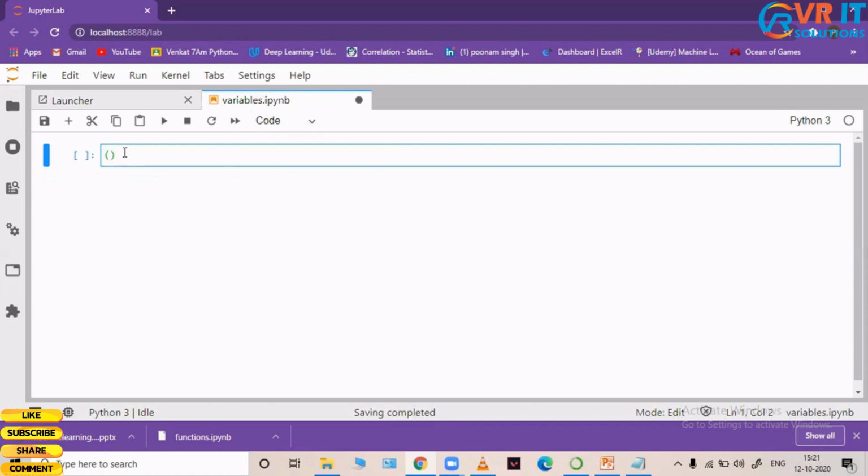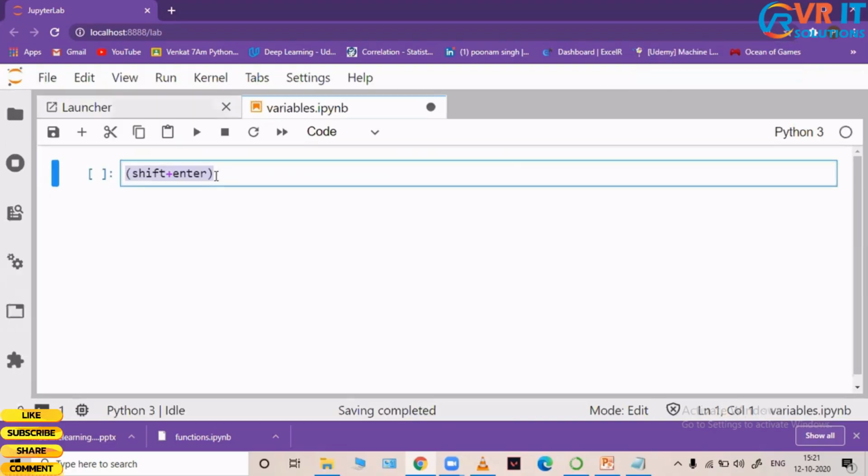To run the current cell, I can just say Shift and Enter. This is a shortcut key. Either you can press Shift Enter, or you have this play button right on the top. Let me zoom in. Either you can press Shift Enter or click on this play button. And this rectangular box which you see here is called a cell.